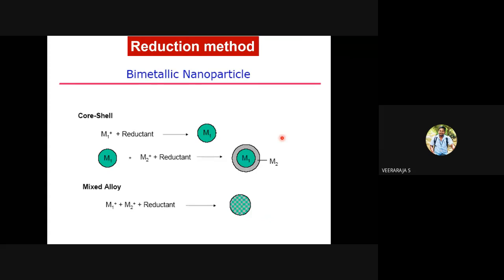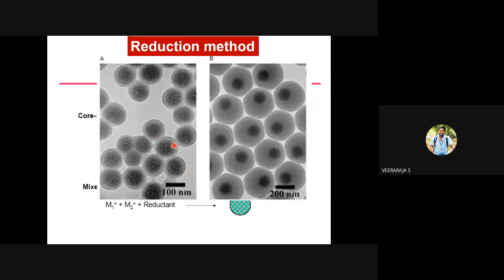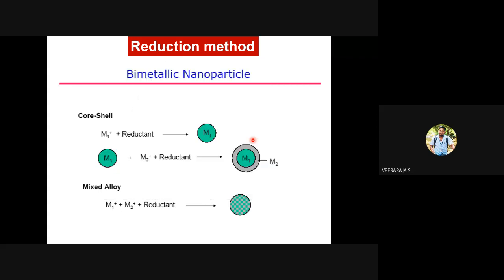And using this reduction precipitation method, it is possible to get not only alloys and bimetallics, but core-shell structures as well. Alloy we know: if you combine more than one metal homogeneously, crystallographically, you will get an alloy. But it need not be only homogeneous. Maybe the core can be like this and the shell another metal. The core can be gold and the shell silver. The core can be platinum and the shell nickel or any other metal. We call these core-shell nanoparticles.